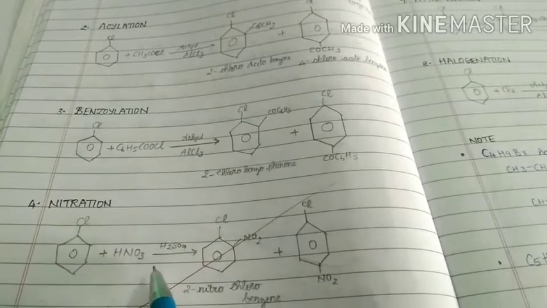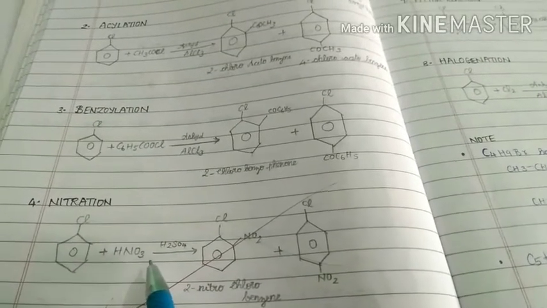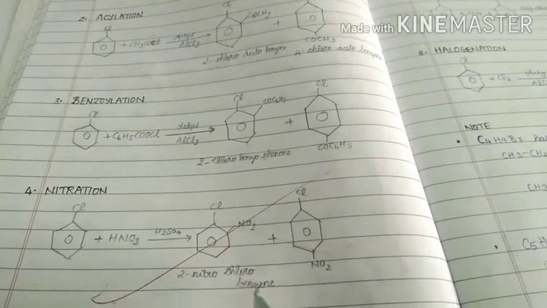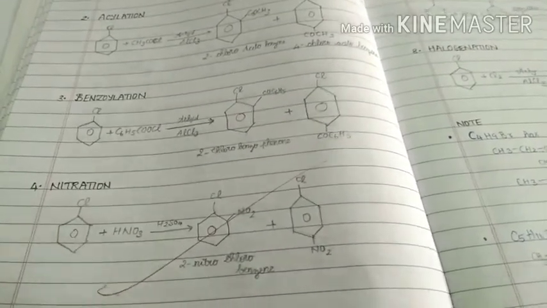In nitration mixture, what is the electrophile? NO2 plus. That NO2 plus attacks at ortho and para positions. So we get 2-nitrochlorobenzene and 4-nitrochlorobenzene.